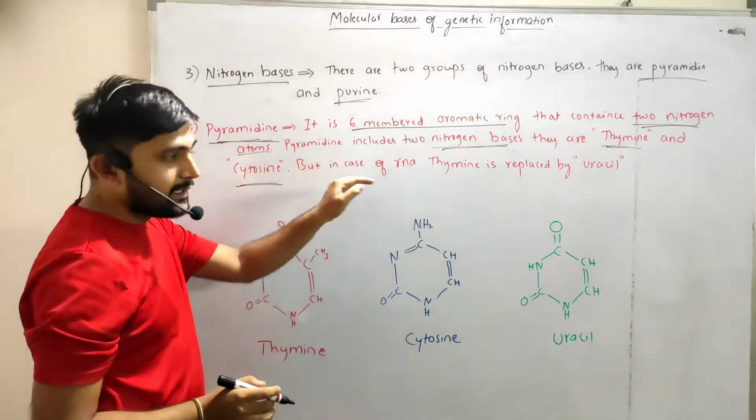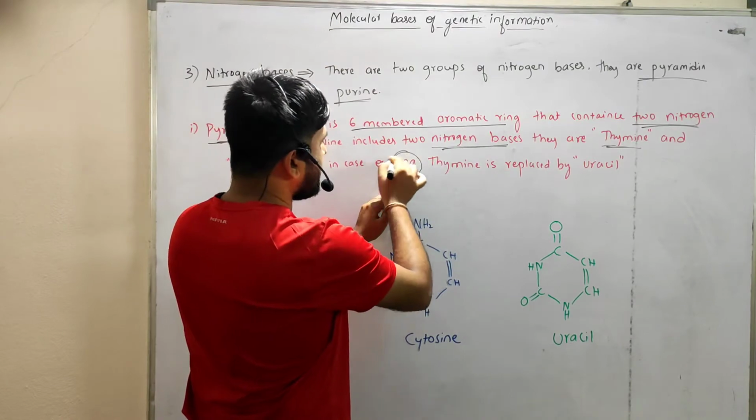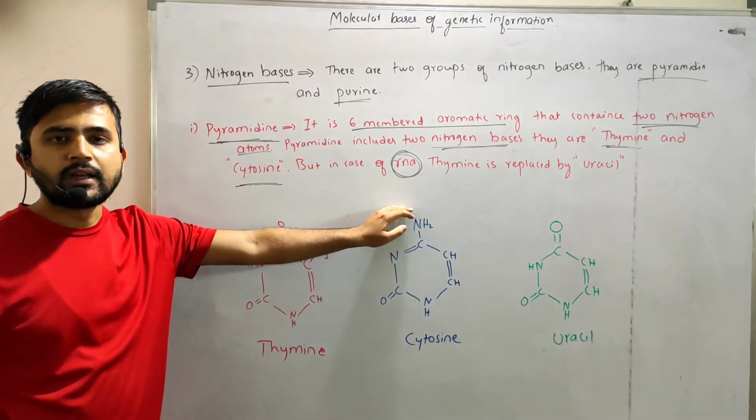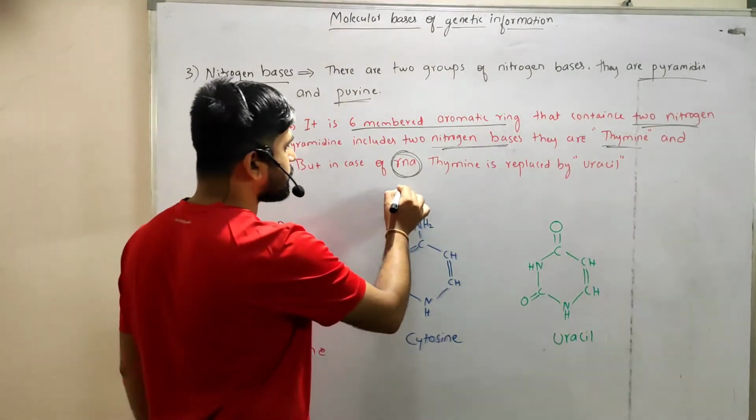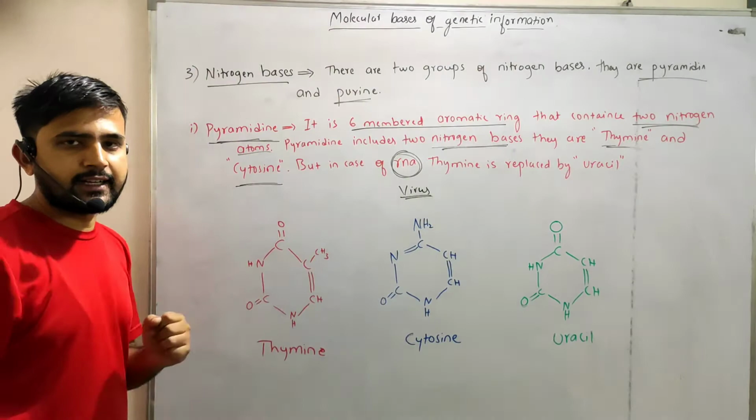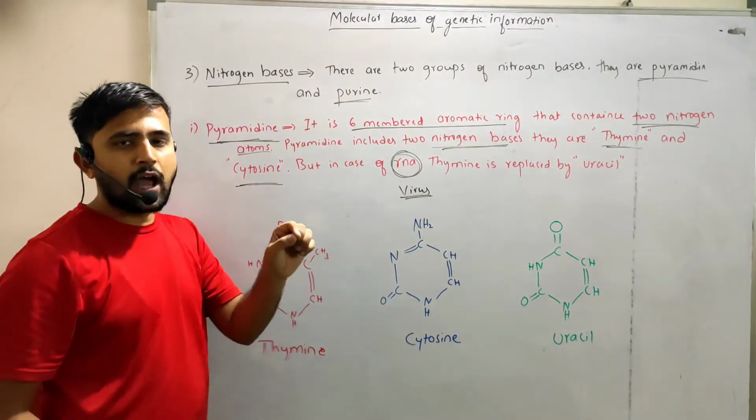But in case of RNA, RNA is also a genetic material in some lower organisms; a good example is the virus. So viruses have RNA as the genetic material instead of DNA.